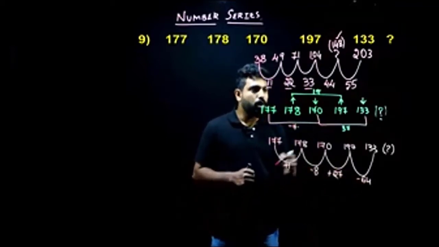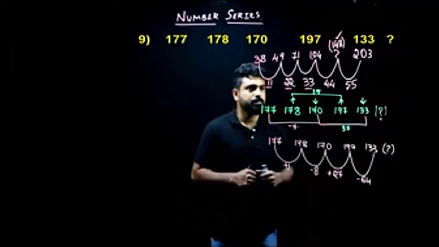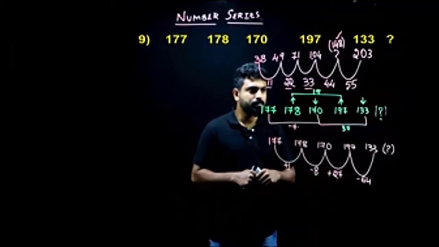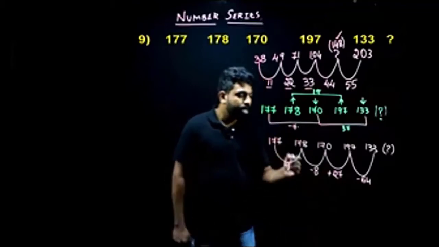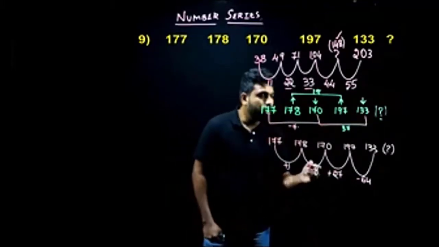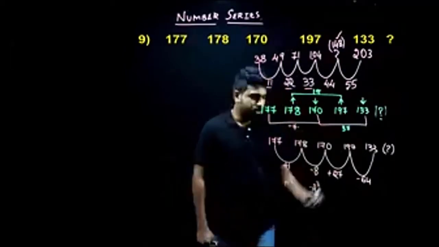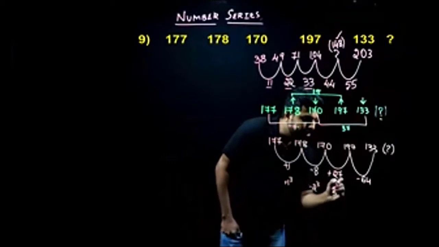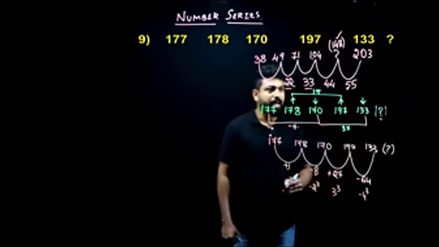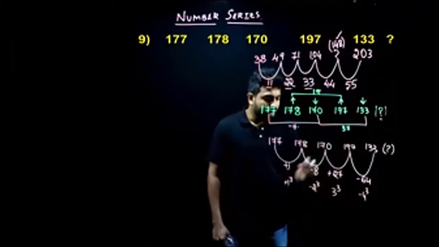What are these? What are 1, 8, 27, and 64? What can you understand when you look at these terms? Okay, people, look, 1 can also be written as 1 cube. So it is +1 cube. What about 8? -8 is nothing but -2 cube. 27 is nothing but 3 cube. 64 is 4 cube, and there is a minus sign. So what are these terms here? They're consecutive cubes.